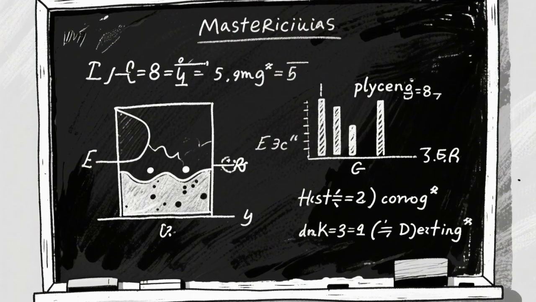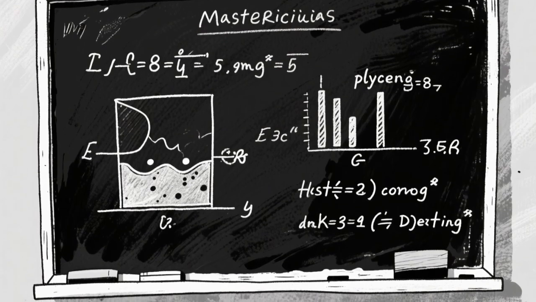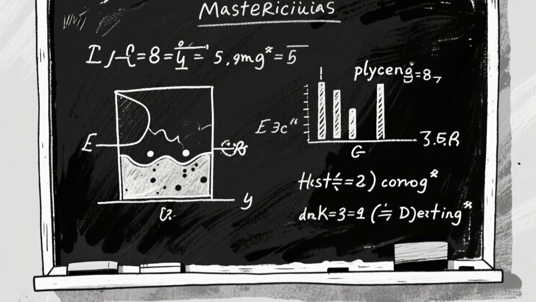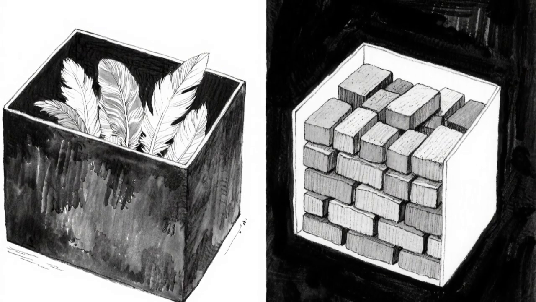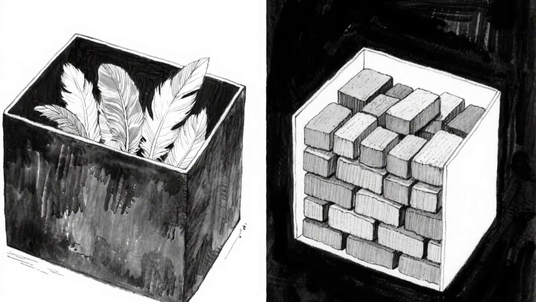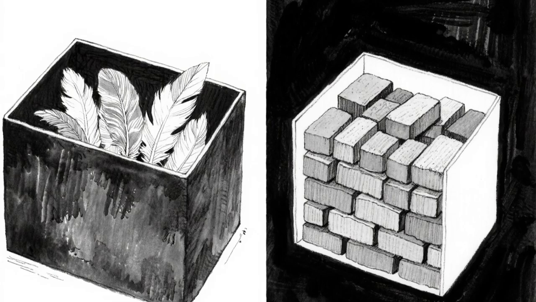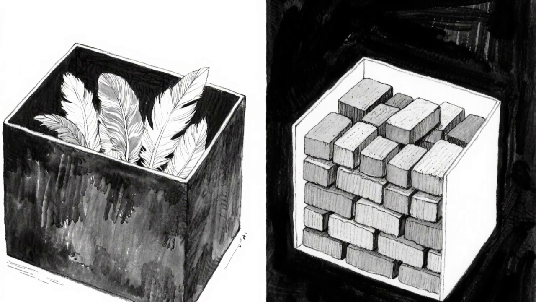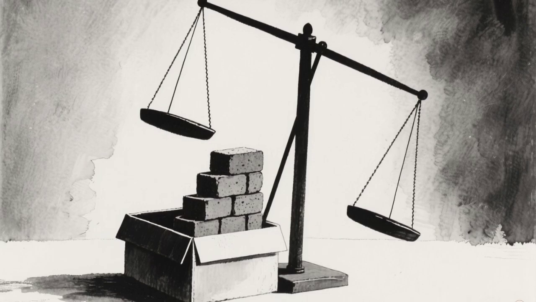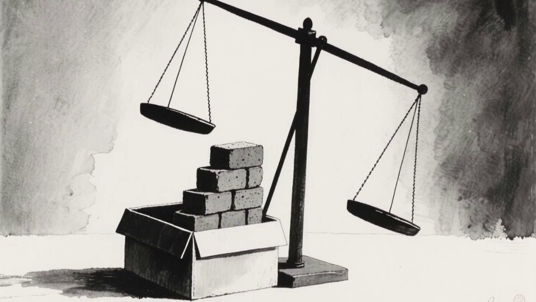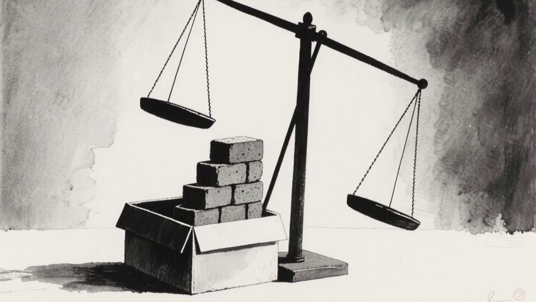The answer is not magic. It is physics. And it is surprisingly simple. It all comes down to something called density. Density is just how tightly packed something is. Imagine two boxes of the same size. One is filled with feathers. The other is filled with bricks. Same size. Very different weight. The brick box is more dense.